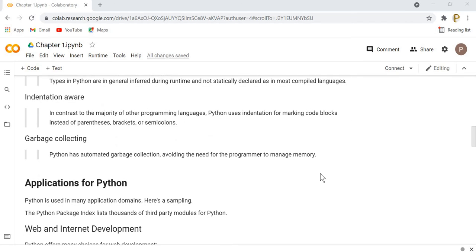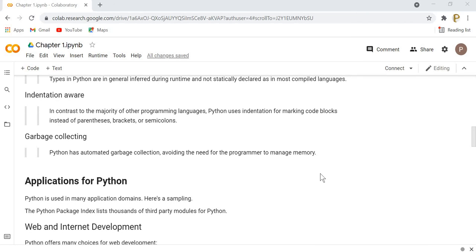Another feature is indentation aware. While in most programming languages we use curly braces in order to group a block, suppose you are writing an if statement or else statement, all the statements that belong to the if and else statement are enclosed within curly braces in C, in Java, or in .NET.